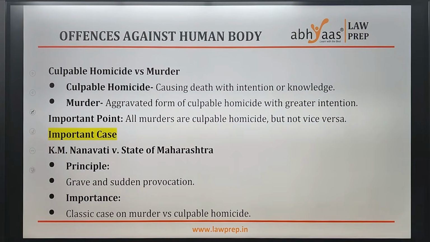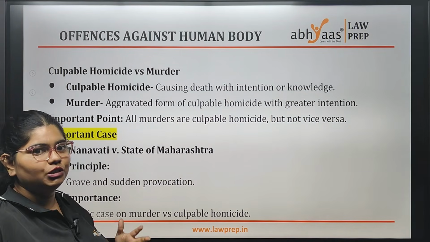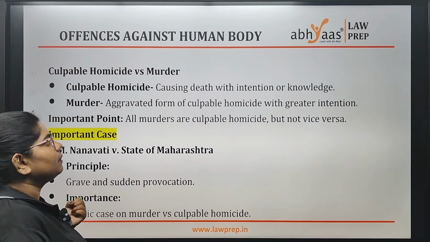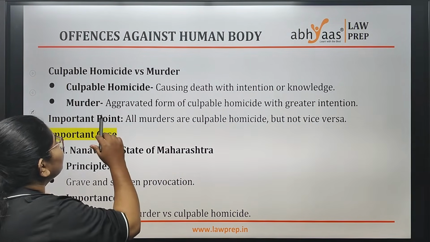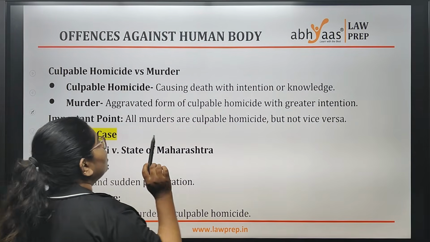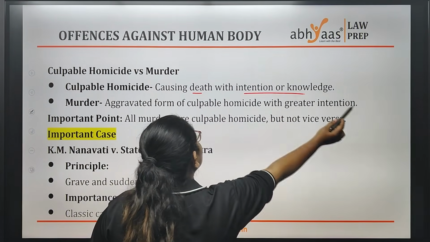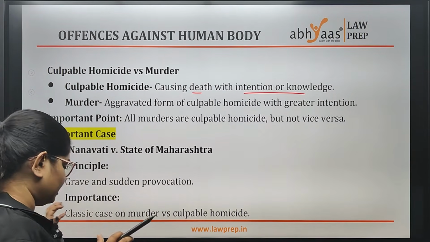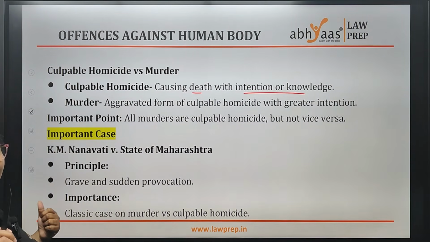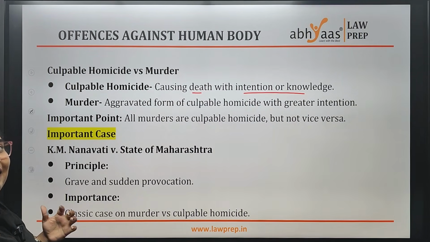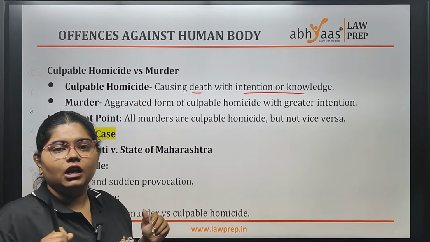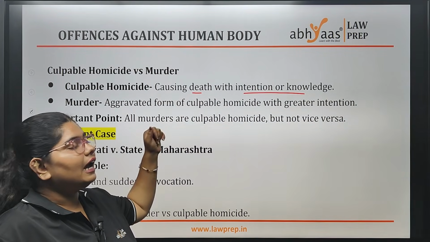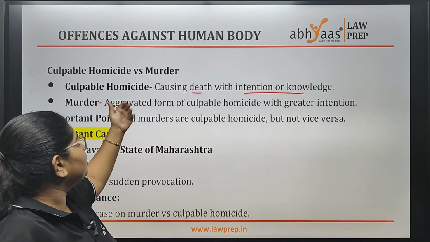Now coming to offenses against the human body, we'll read it in depth. What is culpable homicide and murder? Culpable homicide is causing death with intention or knowledge that you might kill someone. You may not want to kill them, but you know that if you do this, the person might die. If I am very angry and hit you with an iron rod, I know you might die, but still I took that risk. That is culpable homicide.